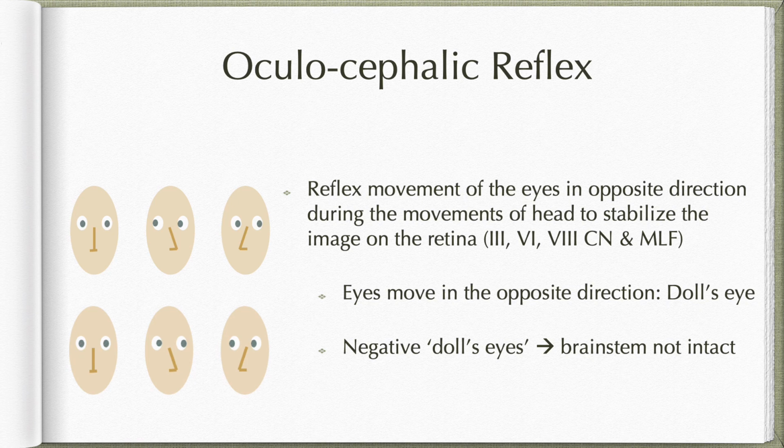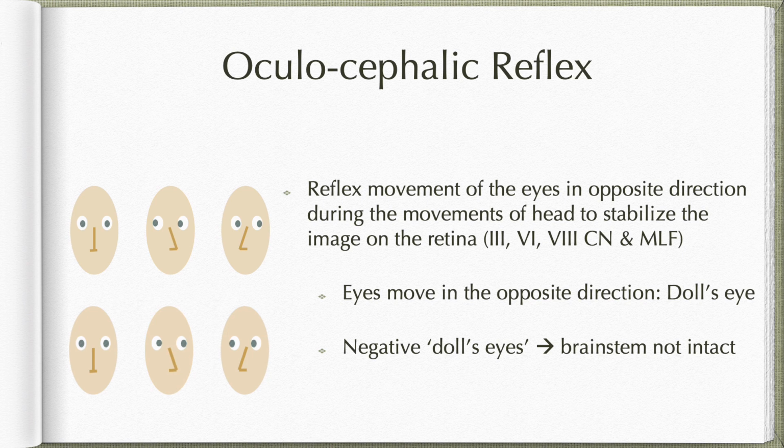So basically, you move the head of the patient rapidly to the right and to the left. When a patient is looking at you, if you turn his head to the right side, the eyes will automatically turn to the left to keep the image of you fixed on their retina, or whatever point they are focusing on. And similarly, when the head is moved to the left, the eyes automatically turn to the right, in the opposite direction, to keep fixed on the image they were watching earlier. Now, this type of movement of the eye is called Doll's eye movement, as shown by the upper set of diagrams here. And this is a normal response.